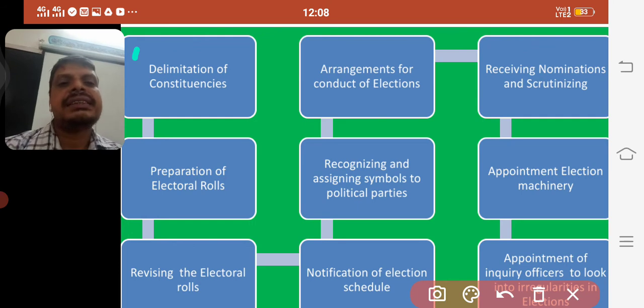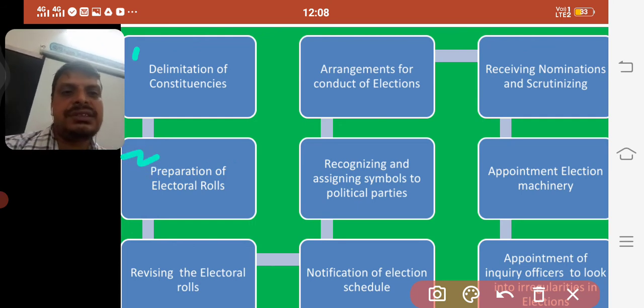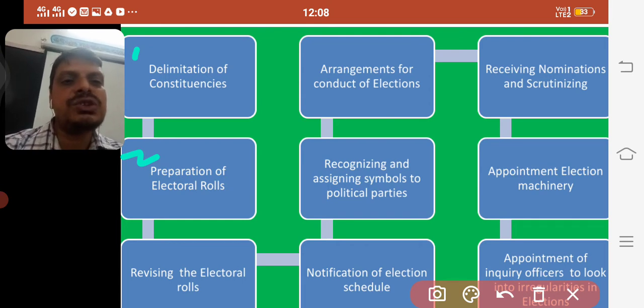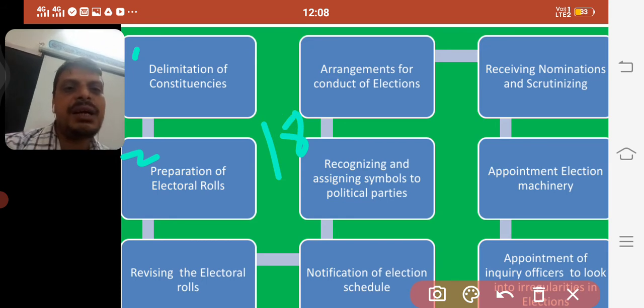The second thing is that they have to prepare the electoral rolls. Electoral rolls are lists of registered voters, those who have registered. As we discussed, those who have completed 18 years of age are eligible to become voters.